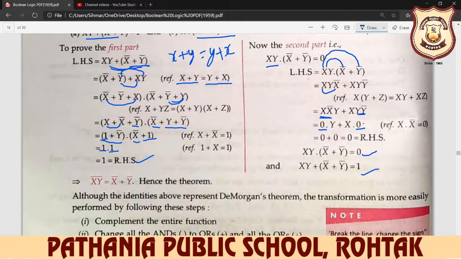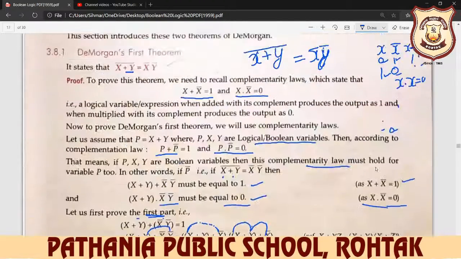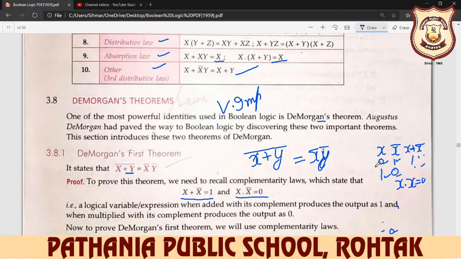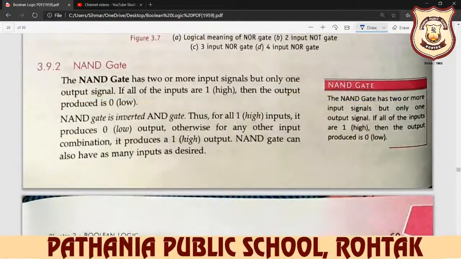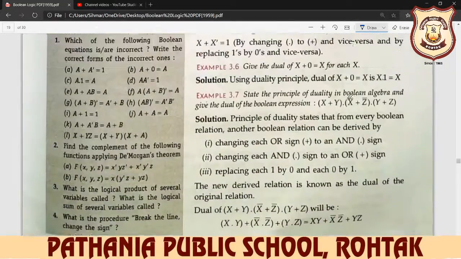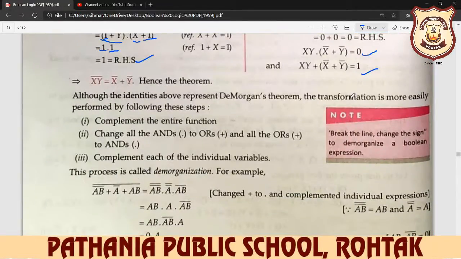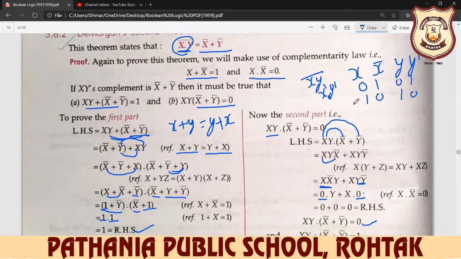In De Morgan law, two terms are there. Here is your first term. In these two terms, two laws are there. One is x plus y plus x complement y complement equal to 1, and the second is x plus y multiplied by x complement y complement is equal to 0. We proved this, and after that we learn the next method of De Morgan law.